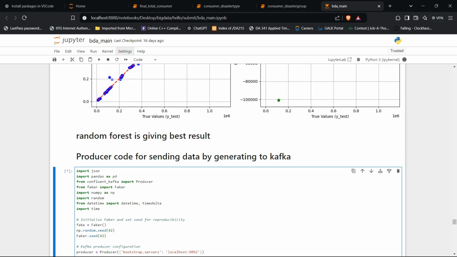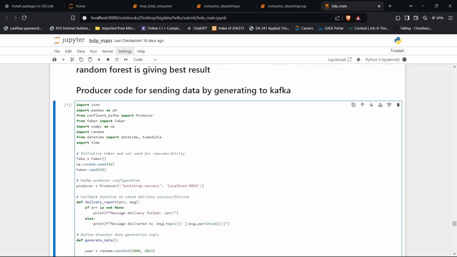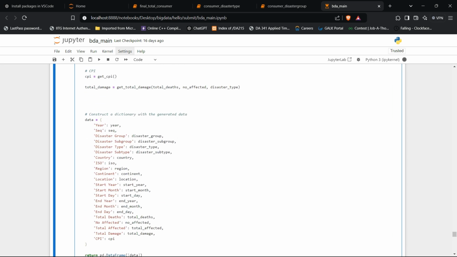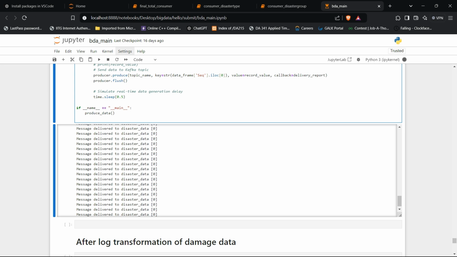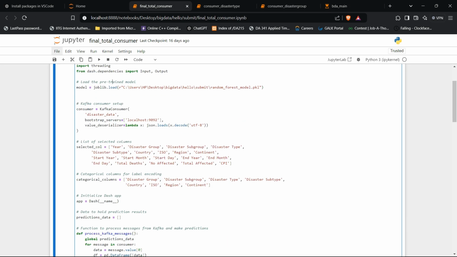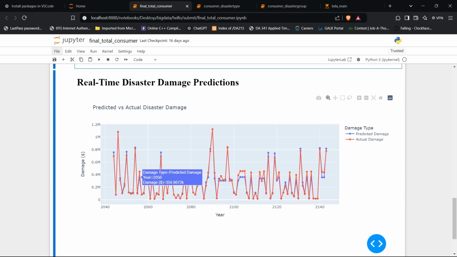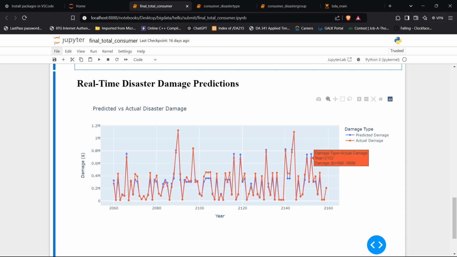Now here in the code for the demonstration, we have used the random forest, giving the best result. Then we have made the producer code file using Kafka, and here we see that the messages are getting delivered to Kafka. In the consumer file, which is the normal consumer file, we get the real-time disaster management overall predicted versus actual damage. It is getting updated every 5 seconds.